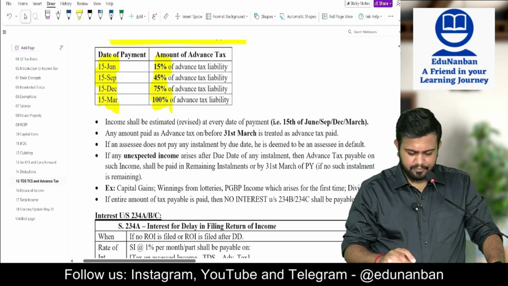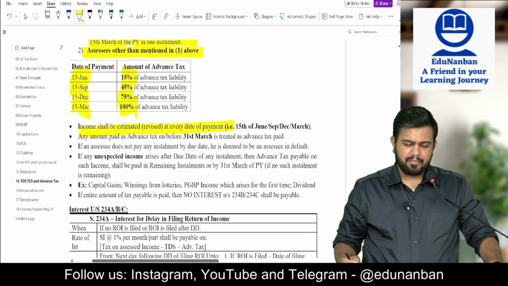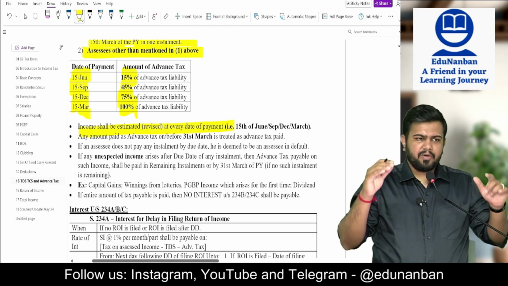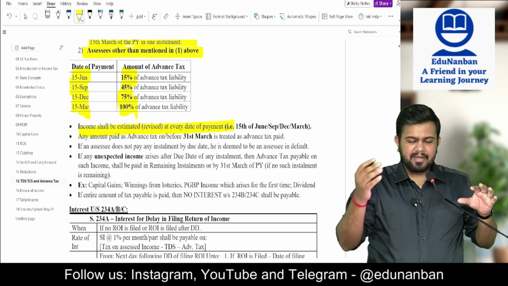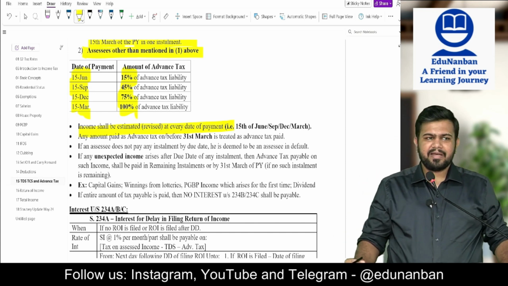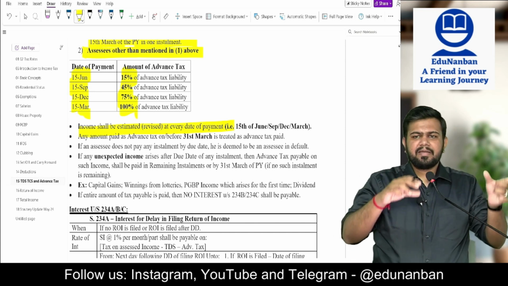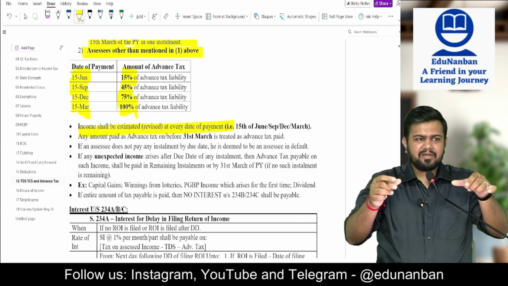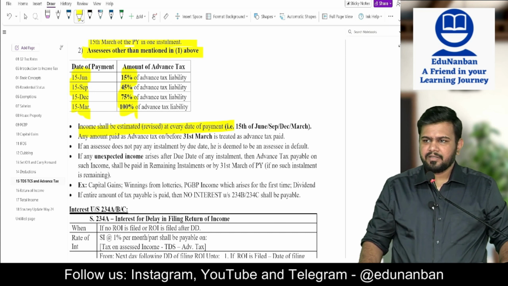Income shall be estimated at every date of payment. Sir, is it possible that in June I was thinking I will earn 10 lakh rupees, but when I came to September, now I think I can earn 15 lakh rupees? Yes, it is very much possible. So revise your estimate, then do the advance tax calculation as per the latest estimate, and whatever difference is there, you pay it in the installment.